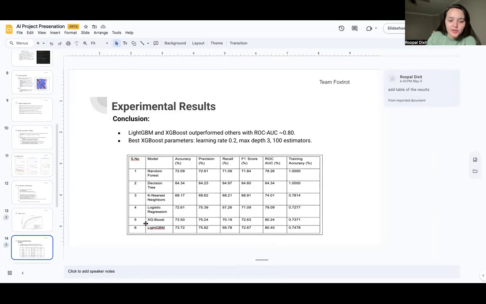So you can see LightGBM and XGBoost gave us very good accuracy of 73.50, and precision this. So this was an ROC accuracy curve. Because of the imbalance of the data, ROC information will have more priority. So we can see that it is 80.24, 80.40.